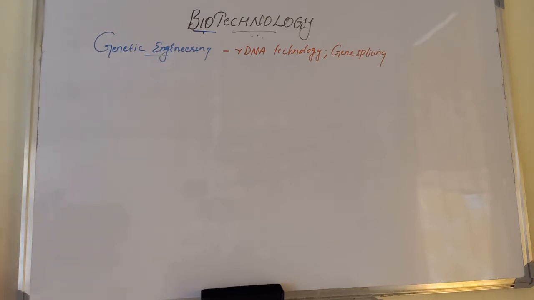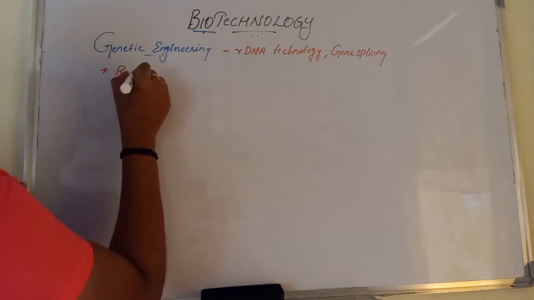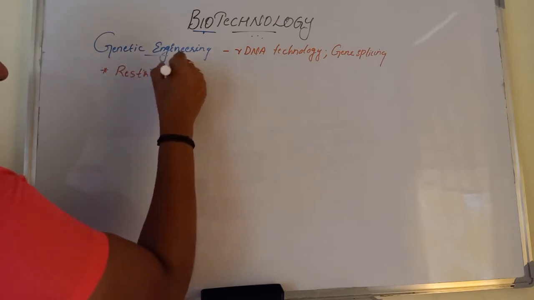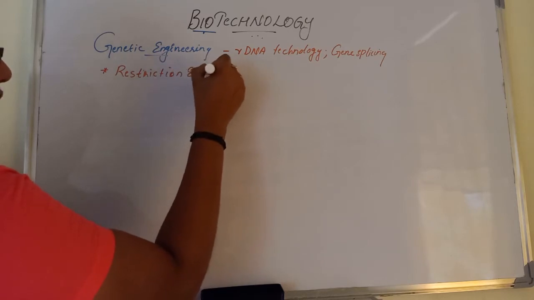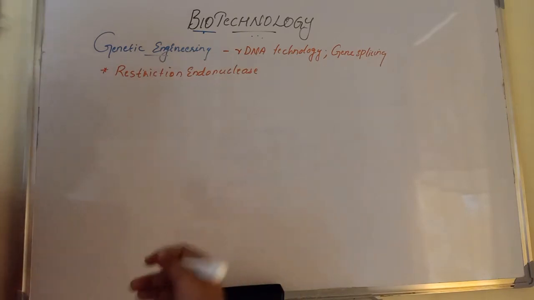In genetic engineering, for DNA manipulation, what do we want to do? Breakage of the DNA molecule occurs at two desired places with the help of restriction endonuclease. So genetic engineering involves restriction endonuclease. We will discuss what restriction endonuclease is in our upcoming section.